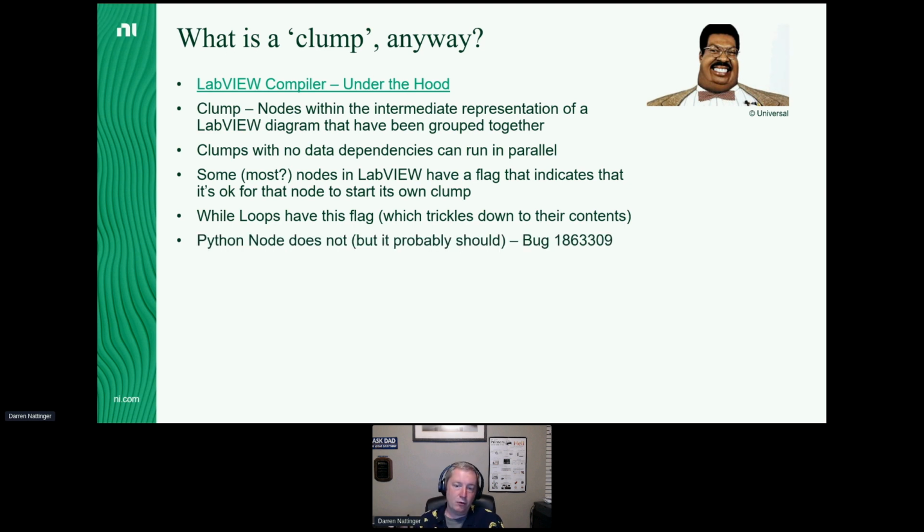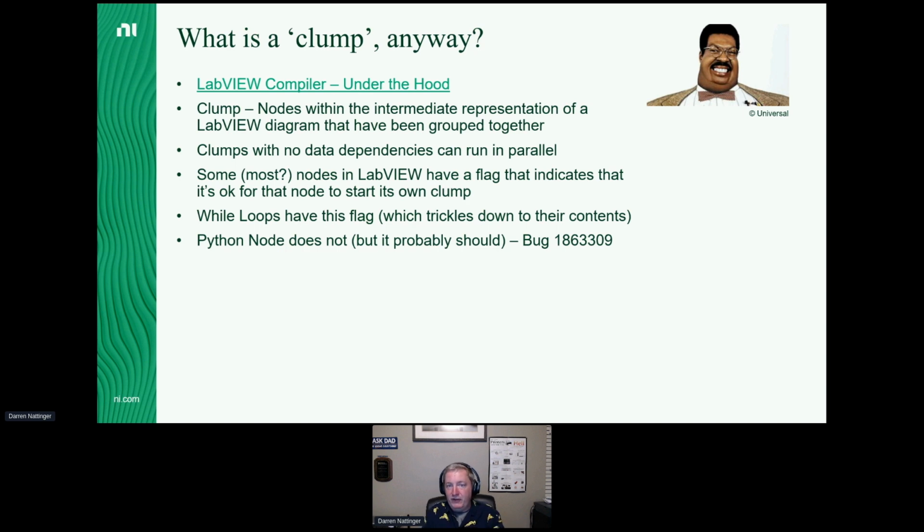The Python node does not have this flag currently. So the LabVIEW compiler sees a Python node and basically says, this guy cannot run in parallel with other things. He has to be serialized. If you've got a block diagram full of Python nodes, each one of those is going to be serialized because they're not allowed to make their own clumps. But remember, a while loop creates its own clump for all the stuff inside of it, which is why that ludicrous trick actually worked: wrapping those Python nodes in a single iteration while loop.